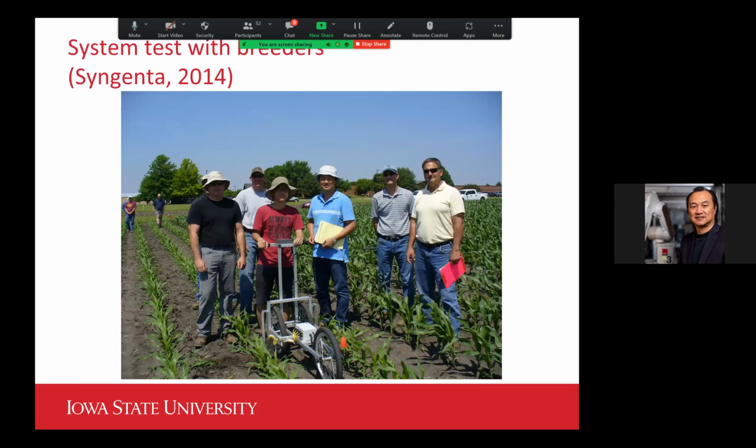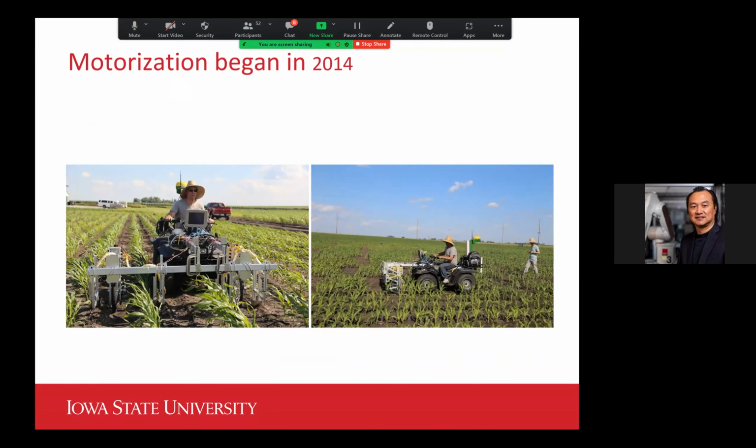So we brought our prototype to different seed companies and showed them the potential of this technology. For example, this one we did a demo in 2014 with Syngenta in Slater, Iowa. And then once we had this proof of concept, we started to try to motorize this application. So this one shows our first attempt at motorizing the plant standard analyzer, which I call the PSA.